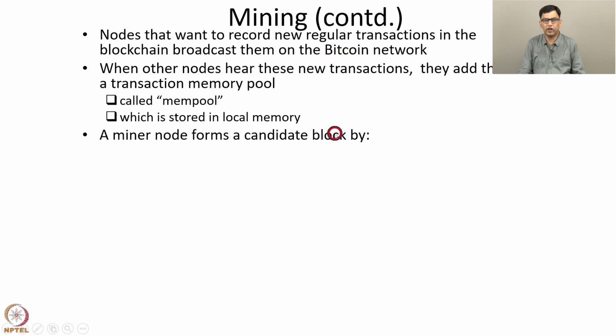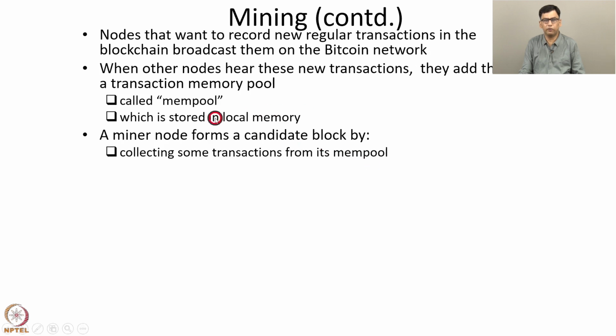A miner node forms a candidate block by collecting some transactions from its mempool. So recall that the size of a block is 4 MB. The miner node collects enough transactions so that these transactions will roughly fit into 4 MB, leaving space for the Coinbase transaction and the block header.